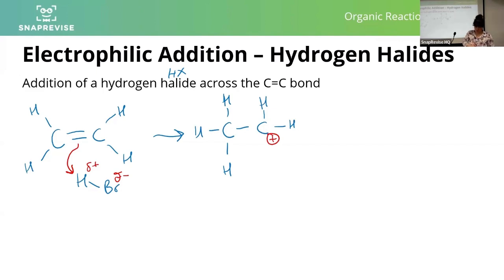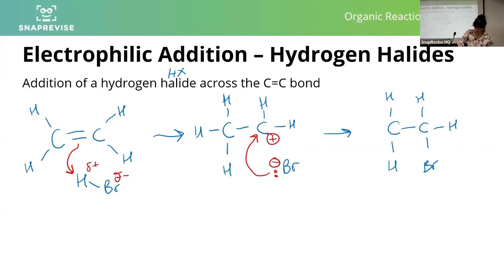So it will have a full positive charge, but we have got a little bromine that has got a full negative charge. How are they going to interact? Funnily enough, you get the attack of the electrons towards the thing that they're attracted to, the positive. That's what causes the reaction, and you end up with the addition of the hydrogen halide across the bond. Let me just make sure I've written it in. We have got a permanent dipole though.